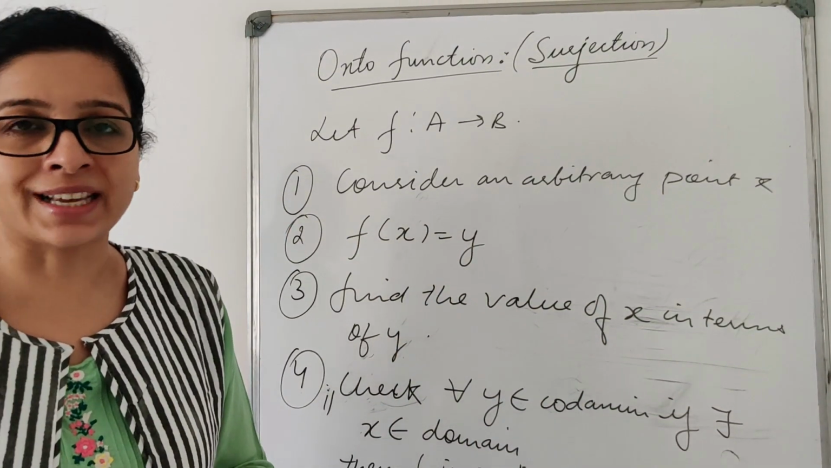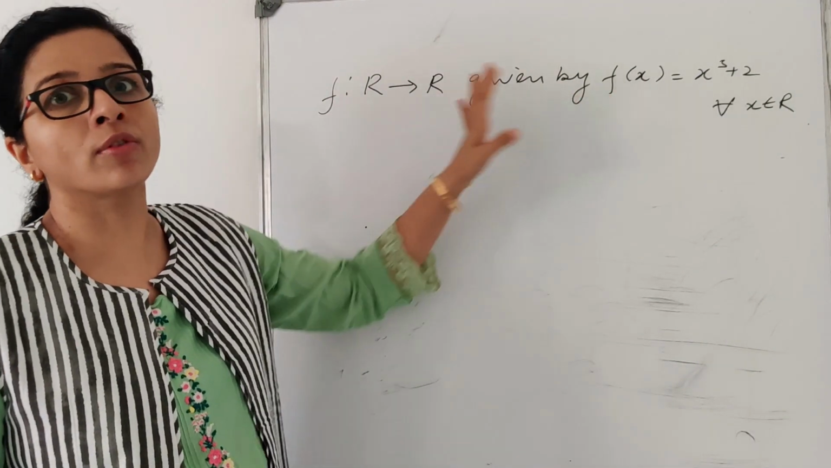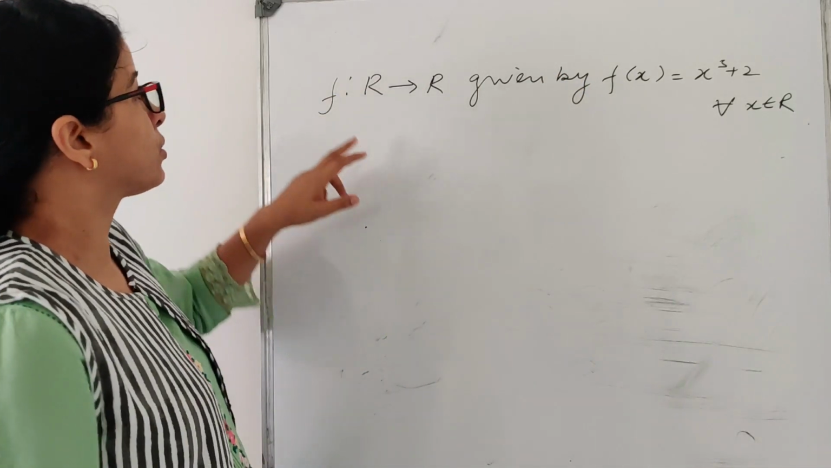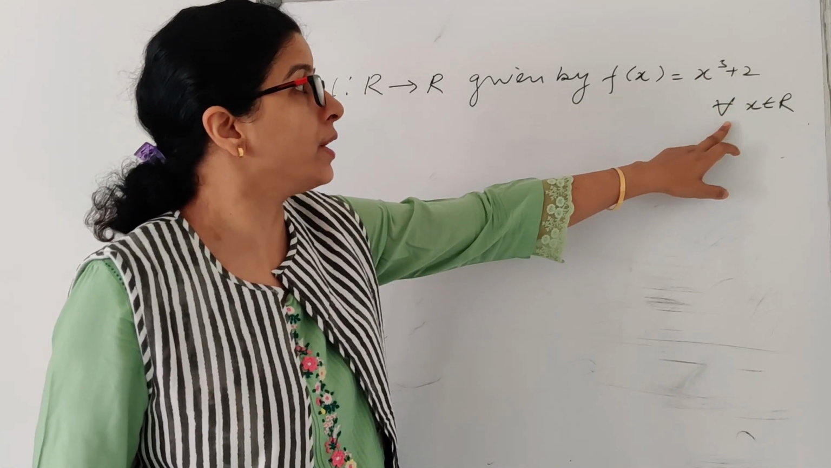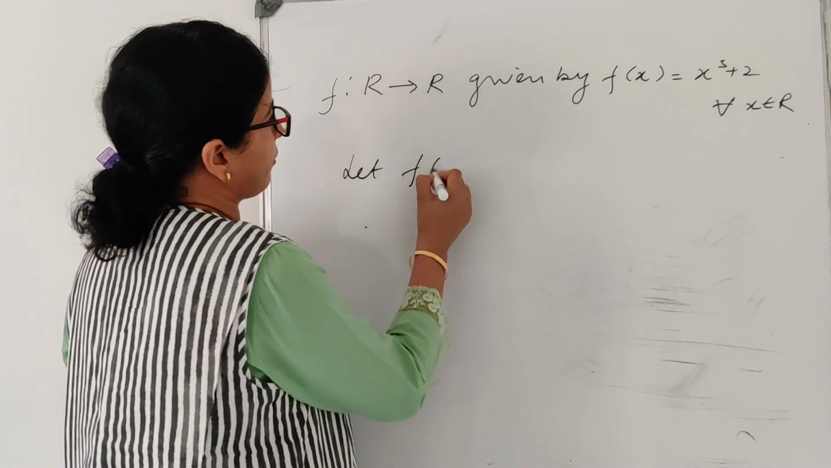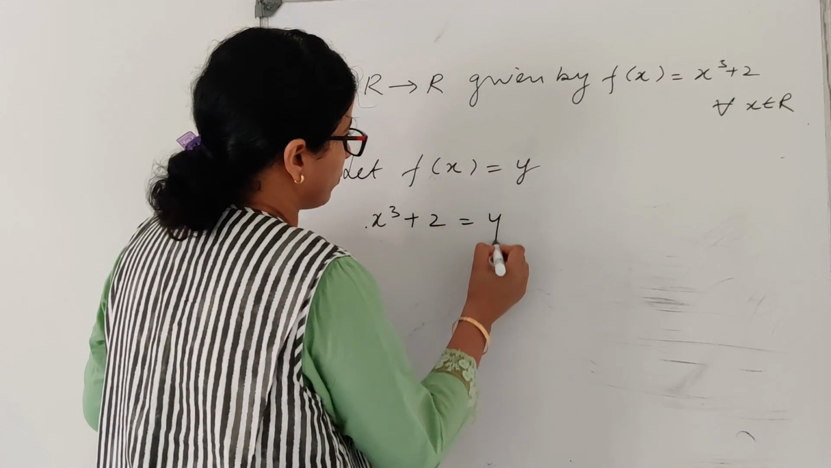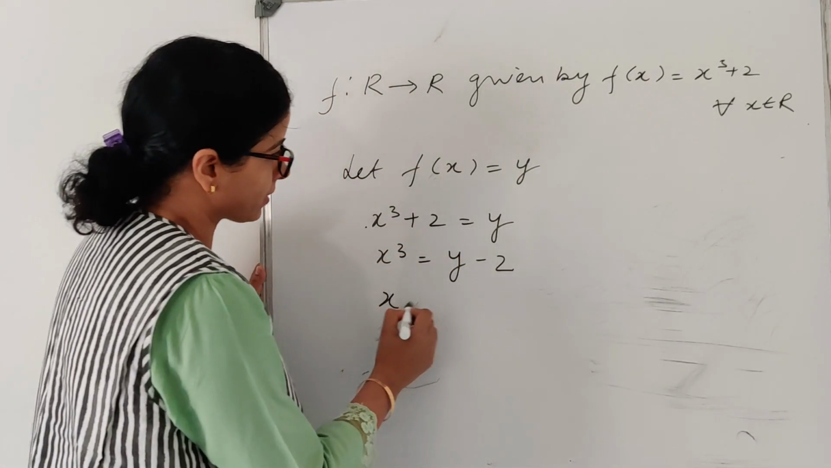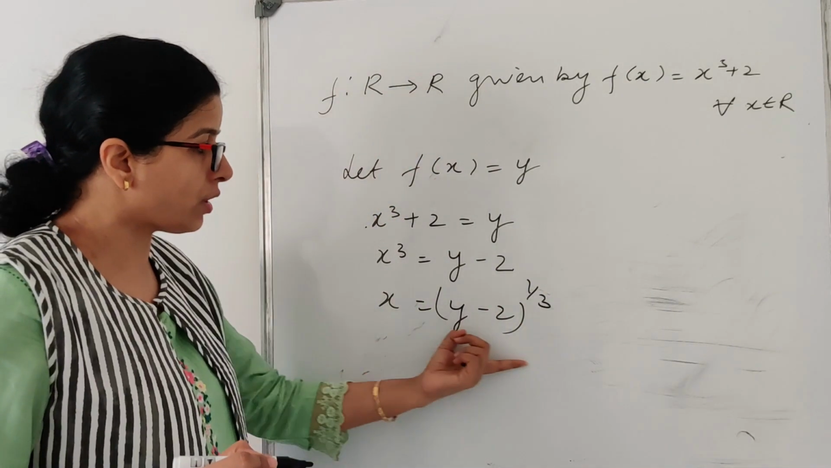So let us consider one example. Now let us check the surjectivity for this function, or we have to check whether our function is onto or not. Surjectivity means onto. So let f: R to R be given by the function f(x) = x^3 + 2 for every x belonging to R. So now let f(x) = y, x^3 + 2 = y, x^3 = y - 2, okay, x = (y - 2)^(1/3), right? So I have got this value.